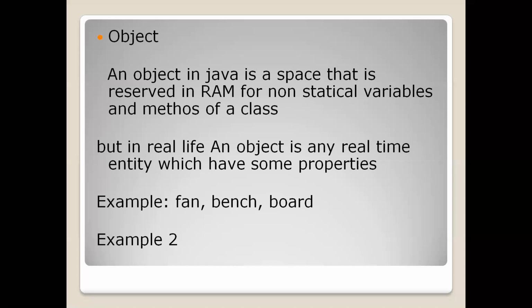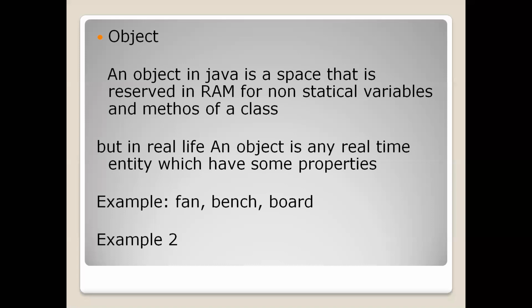At the same time, in case of programming languages, if you want to execute a program, that program should be in the RAM. So that is why we are bringing all the non-static variables and non-static methods into the RAM. And in order to bring them, we need to create some space.